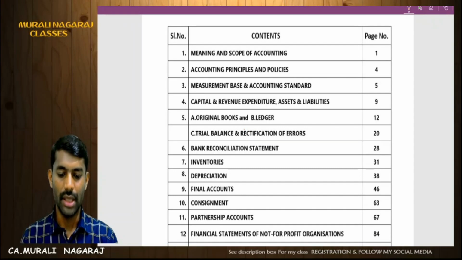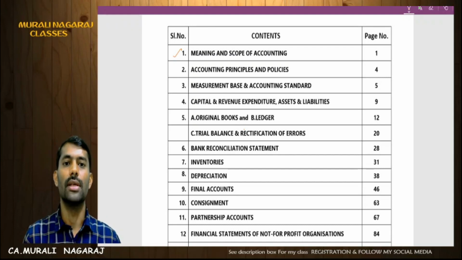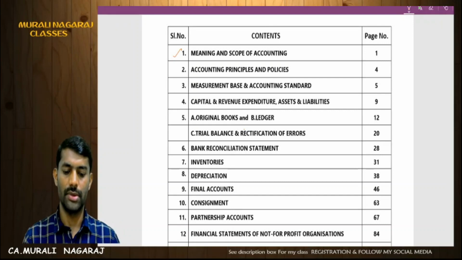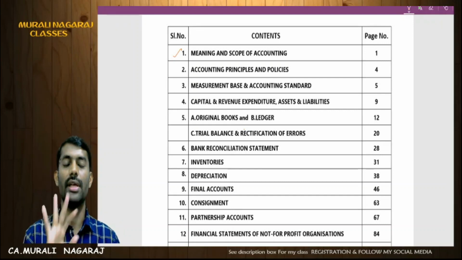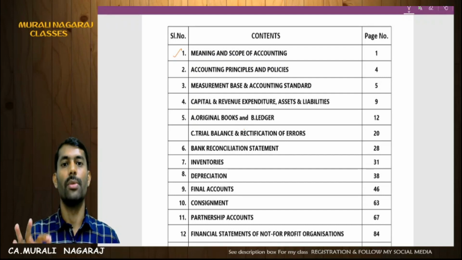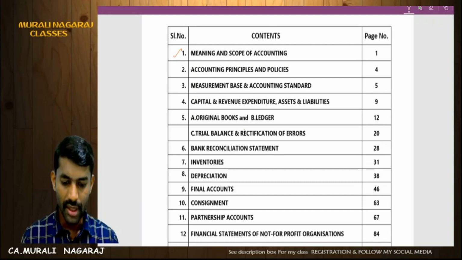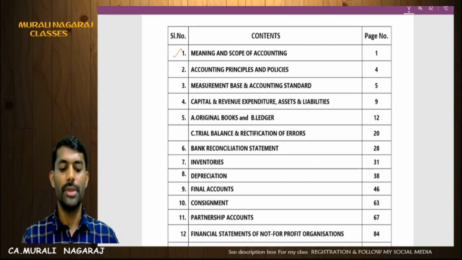Now, in chapter number 1, unit number 1, as per my class material, Meaning and Scope of Accounting, in this chapter you just have to focus on what a transaction is. If you understand transaction in the theoretical way, that's sufficient. Then the difference between bookkeeping and accounting, and the subfields of accounting. Next, unit number 2, Accounting Principles and Policies.